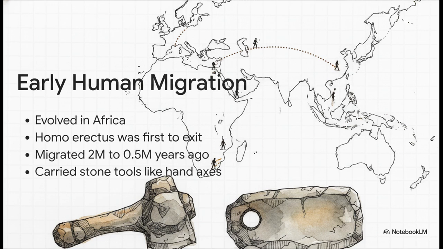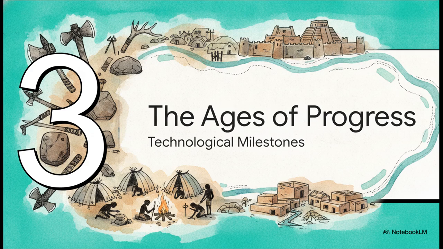They survived this incredible, daunting journey into totally new environments because of their cultural evolution. They carried specialized stone tools, like hand axes and cleavers, which allowed them to adapt to and utilize entirely new natural resources. Which brings us to Section 3, the ages of progress.